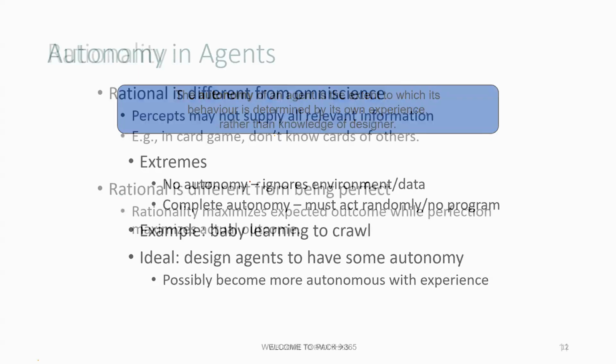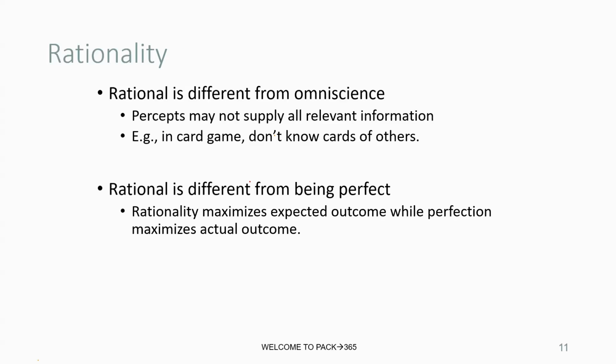So in the context of AI, we can say about rationality that a rational agent is an agent that acts in a way that is expected to maximize its performance measure, given the percept sequence it has observed so far and its built-in knowledge. Rationality is not omniscience. An omniscient agent knows the actual outcomes of its actions and can act accordingly. A rational agent, however, cannot be omniscient.